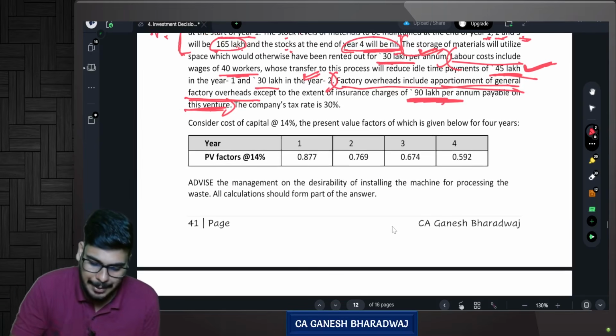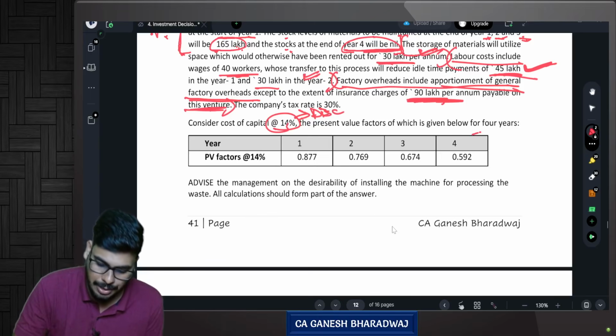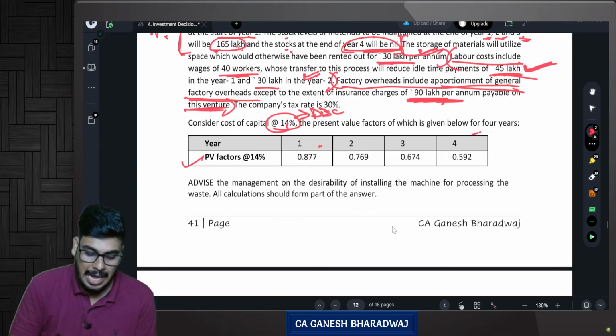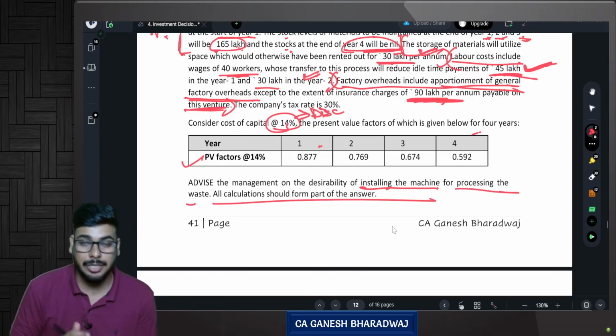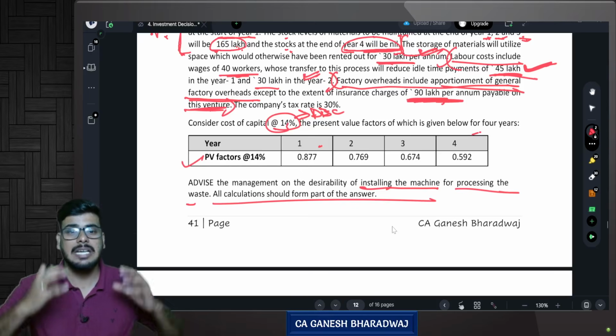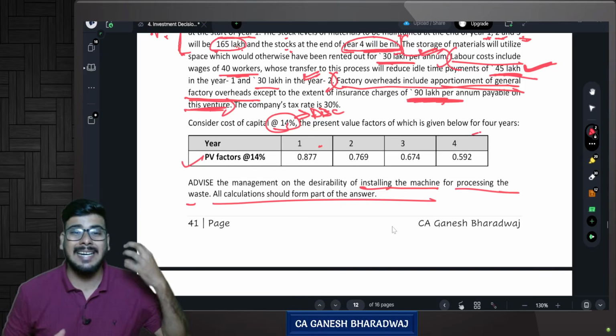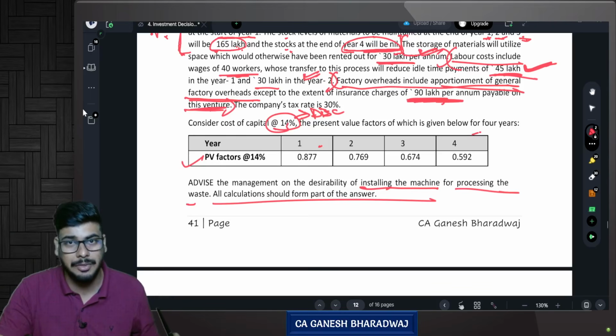Consider the cost of capital at the rate of 14%. So they have mentioned the discount rate, right? The present value factors are given for 4 years. So they have given the present value table. Advise the management on the desirability of installing the machine for processing the waste. All the calculations should form part of your answer. So now pause this video, read the entire question and then digest the facts. Now let's get into the solution of this particular question.